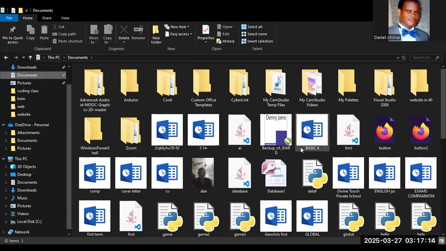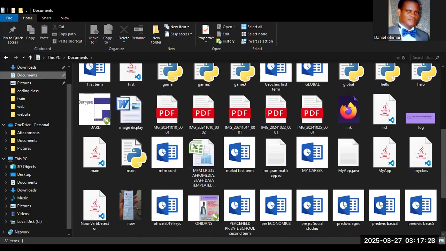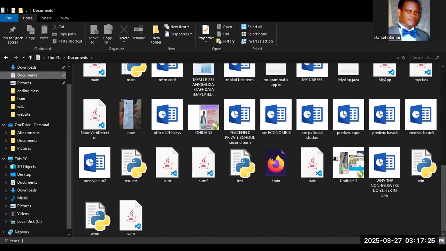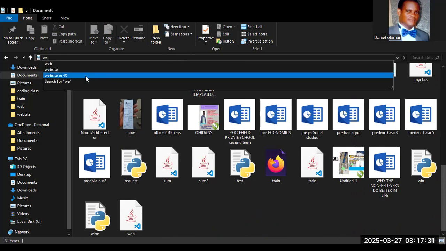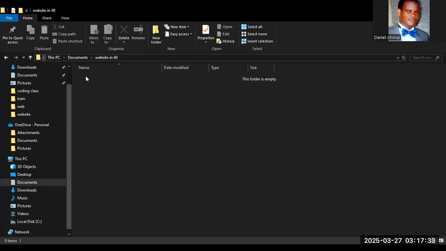Inside this documents folder, I have one folder called websites in 40 minutes. This is the folder. There is nothing inside this folder. So now, this folder I want to use.